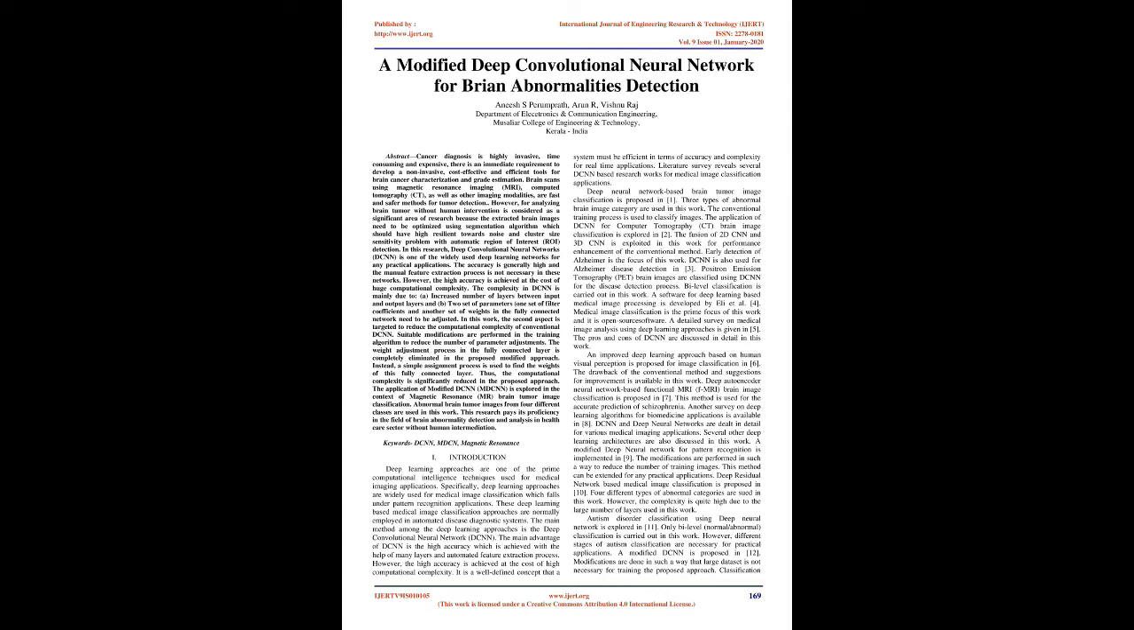Deep neural network-based brain tumor image classification is proposed in 1. 3 types of abnormal brain image category are used in this work. The conventional training process is used to classify images. The application of DCNN for computed tomography, CT, brain image classification is explored in 2. The fusion of 2D DCNN and 3D DCNN is exploited in this work for performance enhancement of the conventional method. Early detection of Alzheimer's is the focus of this work.